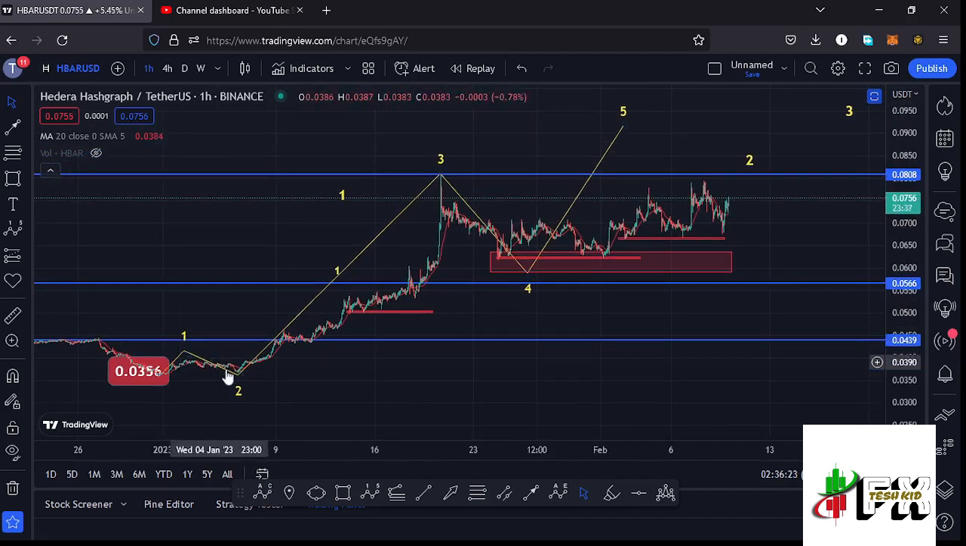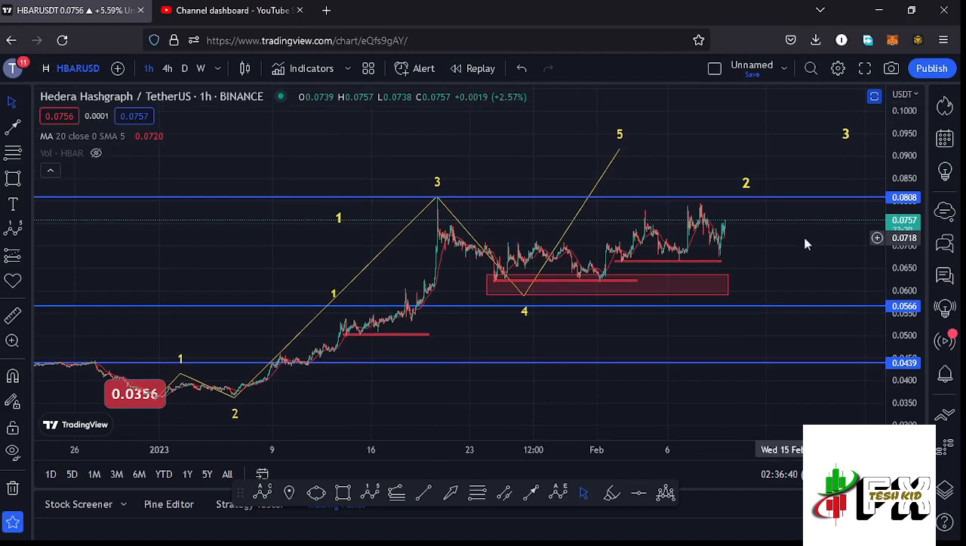Then we have retesting the formation of that wave 2 before we started this bounce to the upside in the formation of that wave 3, giving us a peak at around the $0.0808 mark before we started this corrective structure in the formation of this wave 4. And I believe we have also seen the low for this fourth wave, and whatever we are seeing at the moment is the start of a bounce to the upside in the formation of that wave 5.